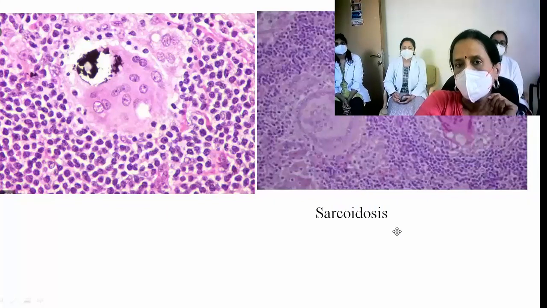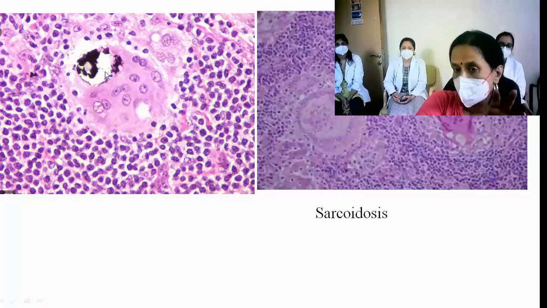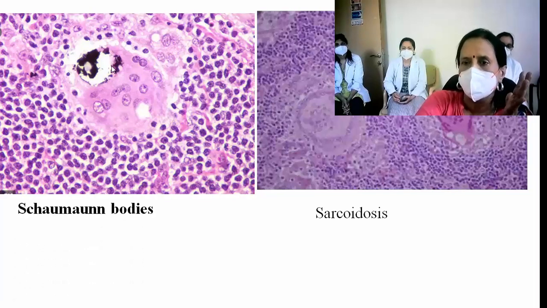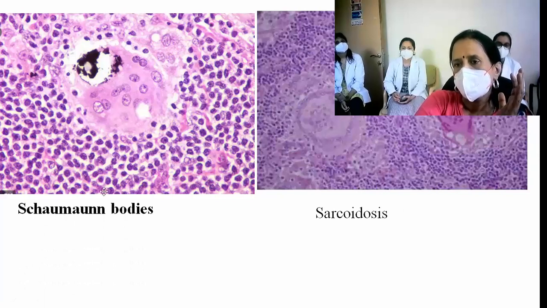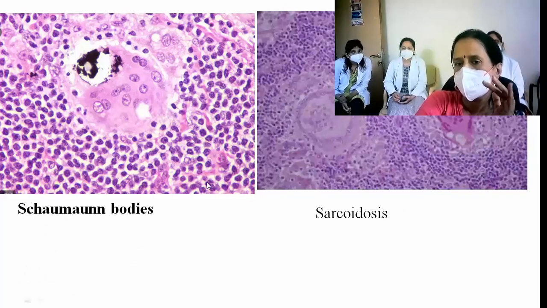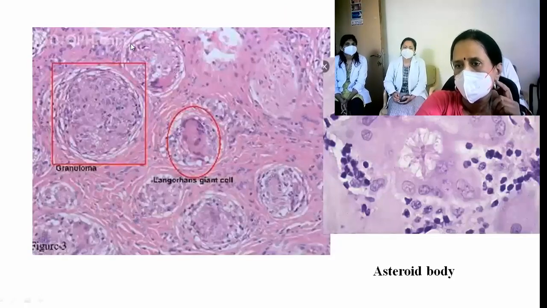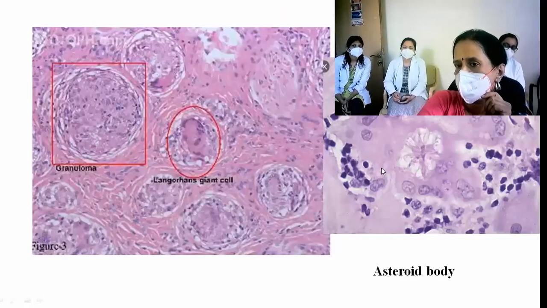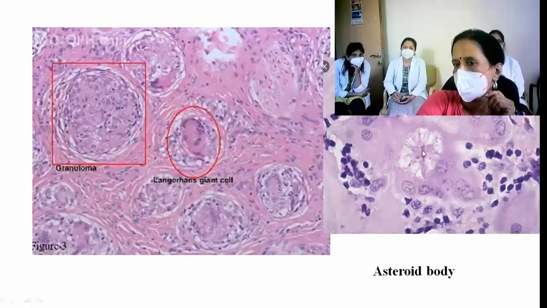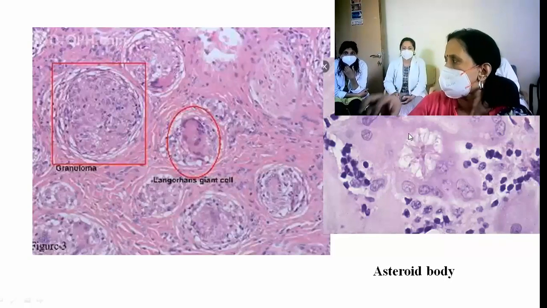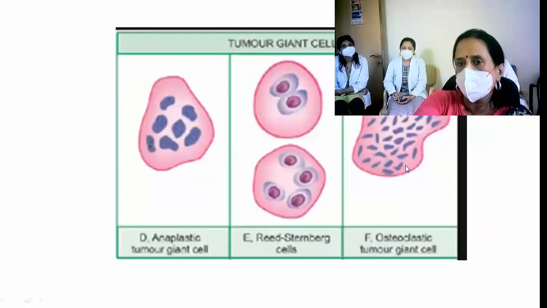Okay. So what do you see within the giant cell here? There is calcification. These are non-caseating granulomas, or sarcoidosis. Okay, see, non-caseating granuloma. So this is a sarcoid giant cell. What does it contain? A star-like structure. That is the asteroid body.